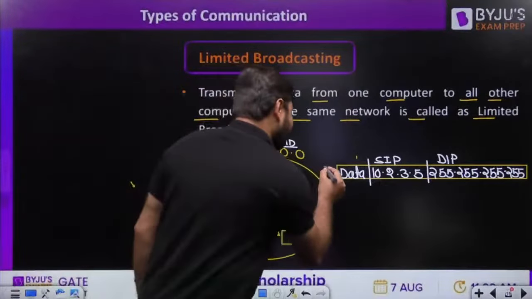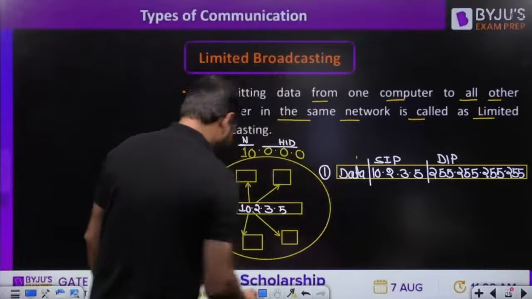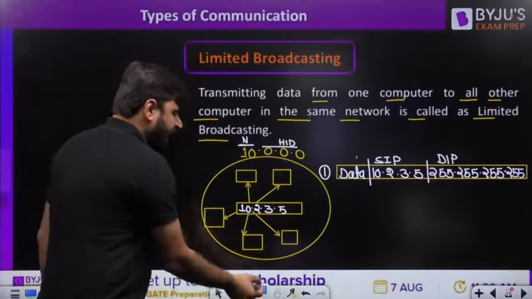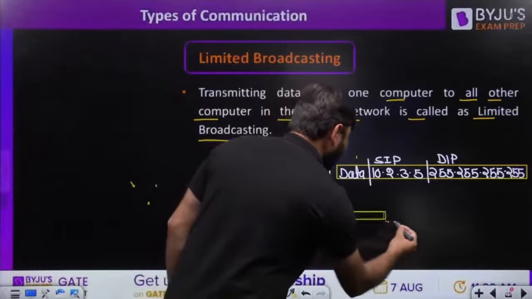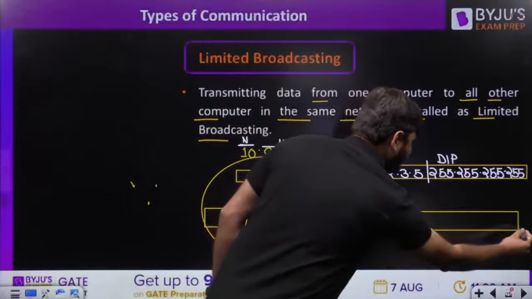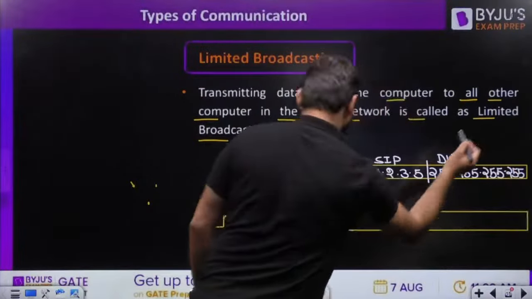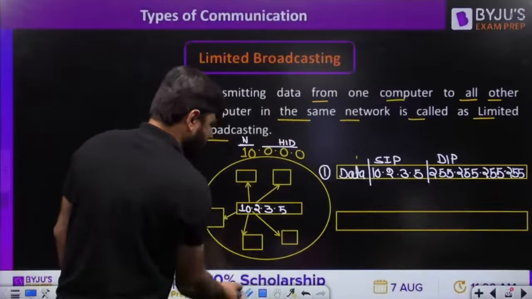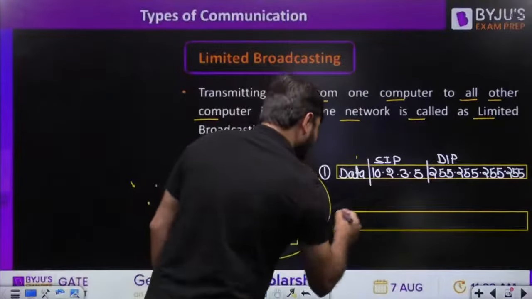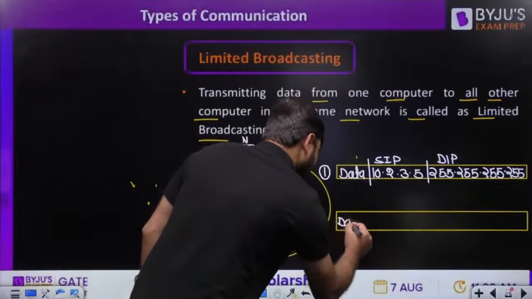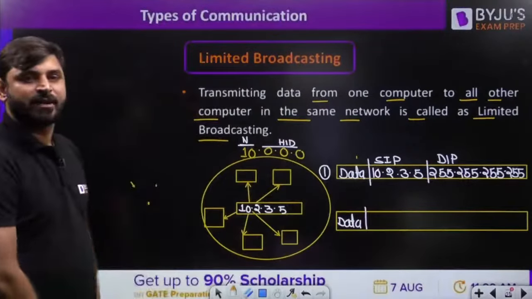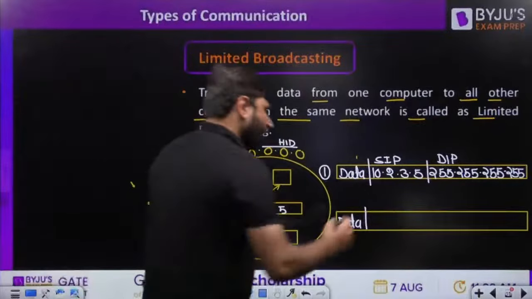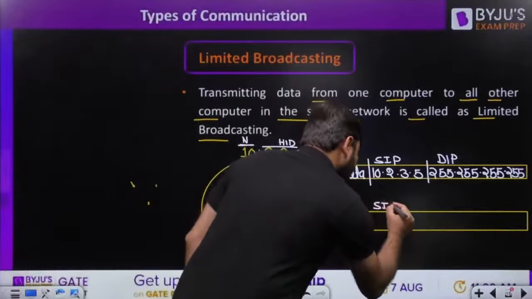But my dear friends, I want to ask you one question here. My question is: can I swap this source IP and destination IP or not? Is it possible or not? This is my question for you. This is an important question. Now this is the data written here. Now can I swap this source IP and destination IP, writing the destination as the source? Can I write like that?